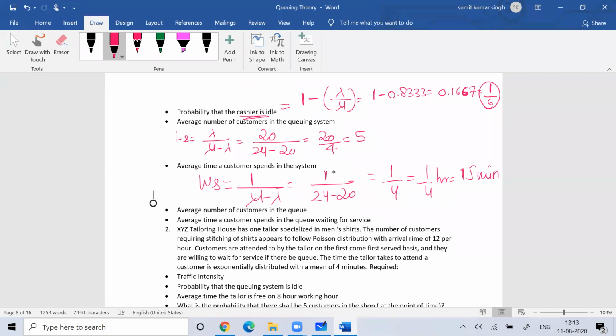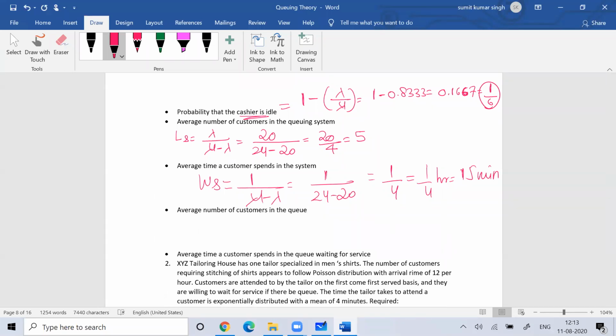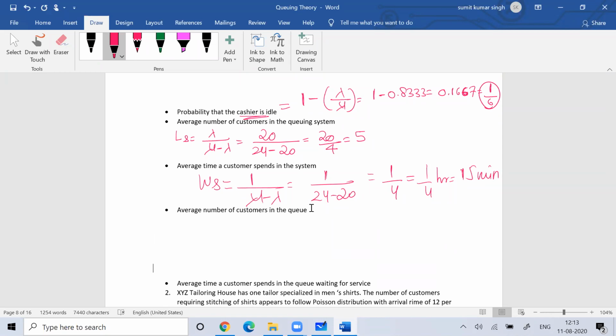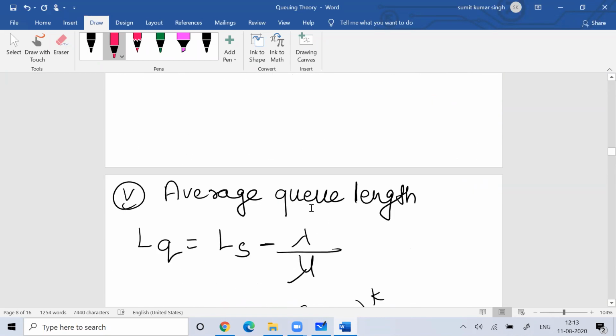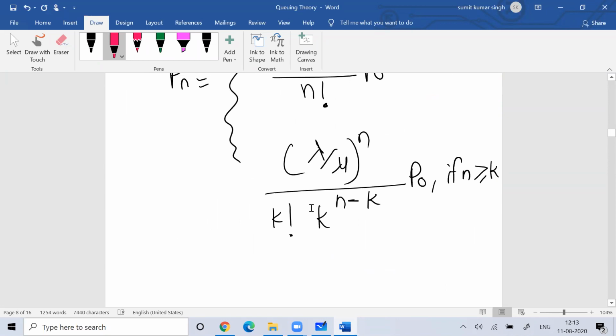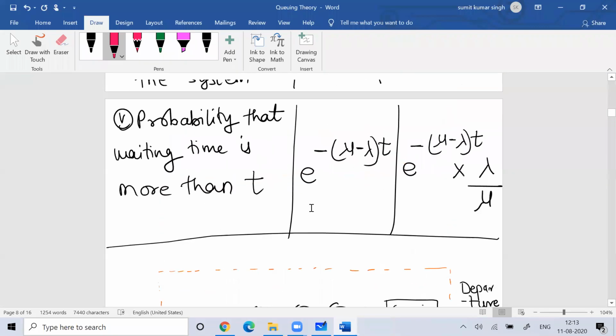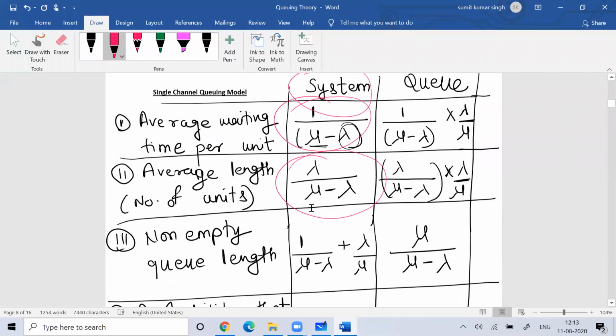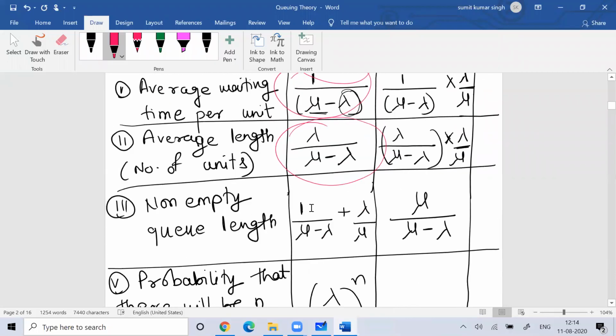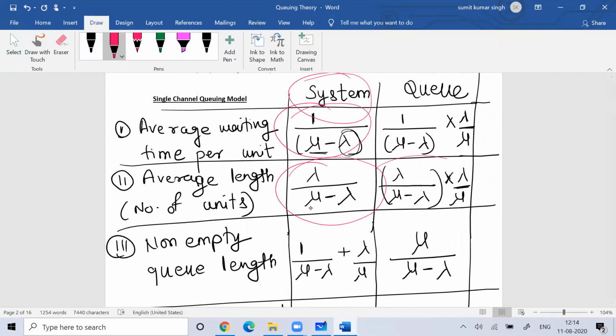Then the next question is the average number of customers in the queue. This is the average number of customers in the queue, and the formula is lambda square by mu into mu minus lambda.